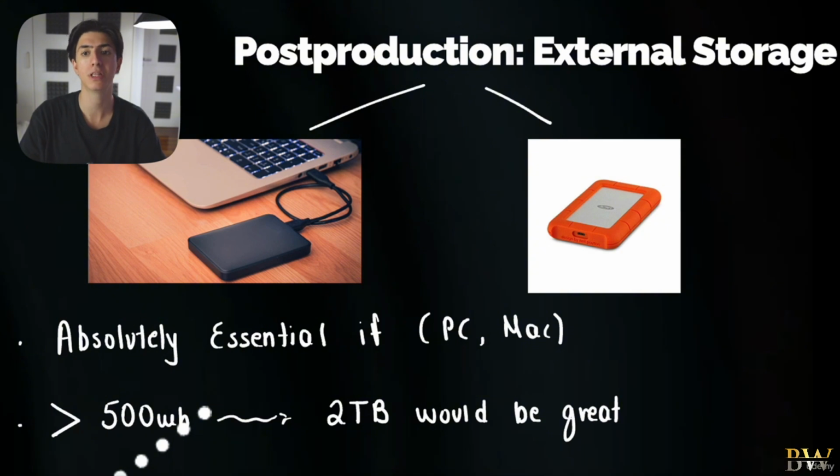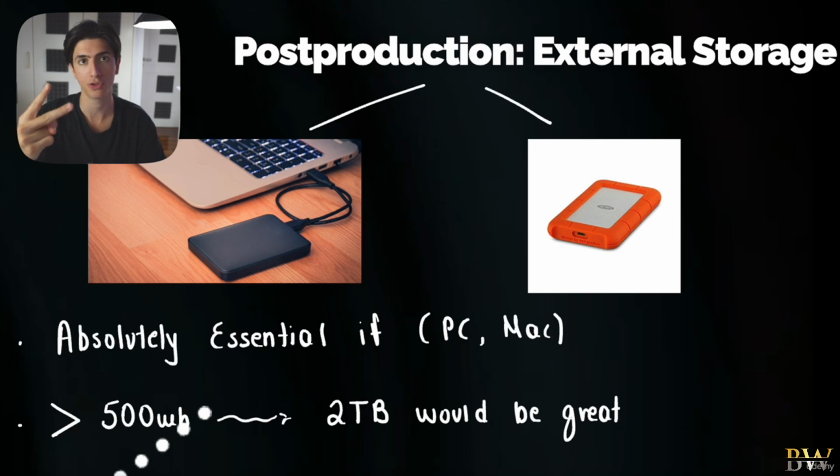Finally, ladies and gentlemen, we're going to be discussing external storage, right? We are going to be creating a lot of content. All of this content needs to be named and sorted in a very special and specific way because we don't want to be missing files. We don't want to be losing files, and those files are going to be the bread and butter of content creation. So please do not store files in your system. Do not store files directly in the storage of your Mac. Do not store files in the storage of your PC. Get an external storage and store your files in an external storage.